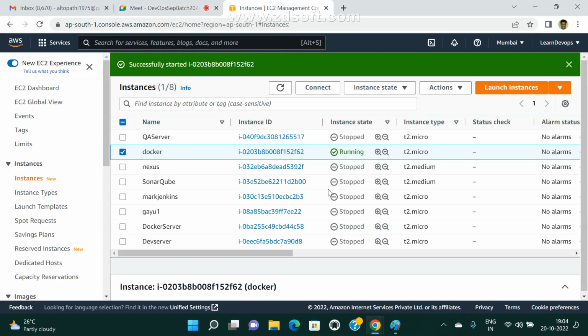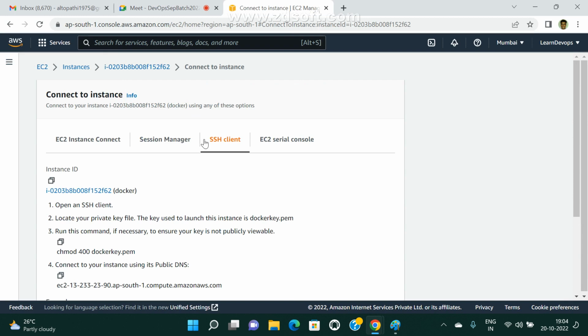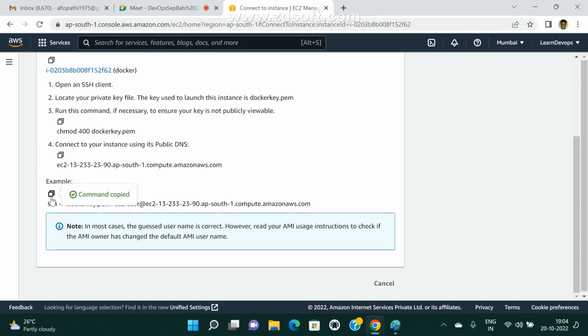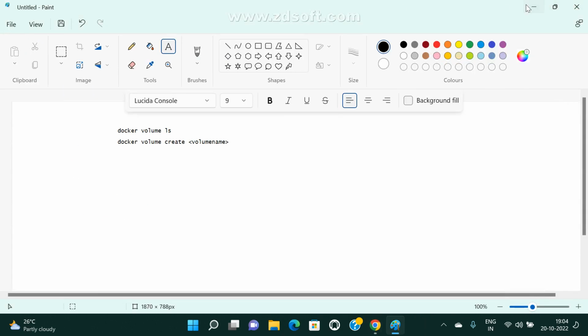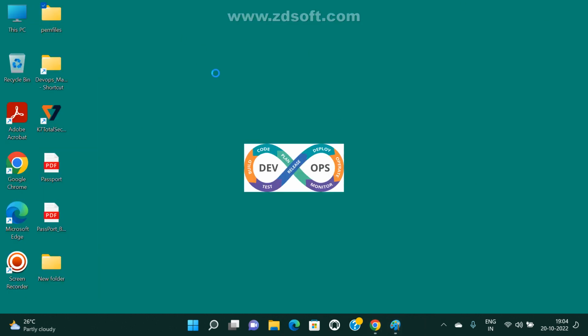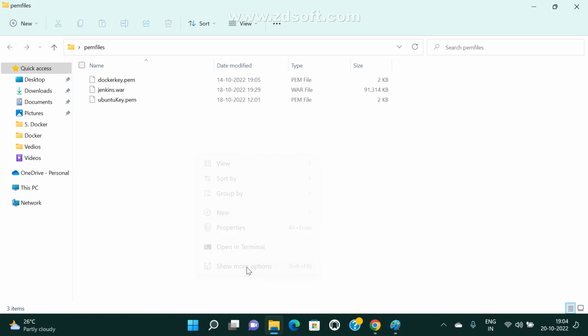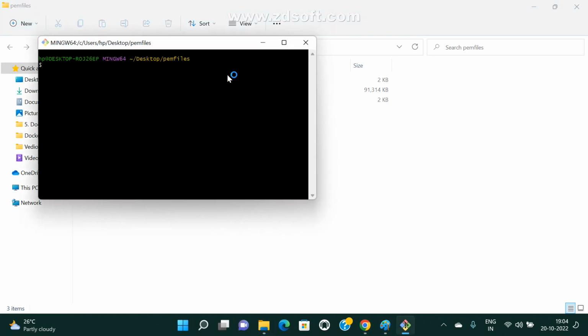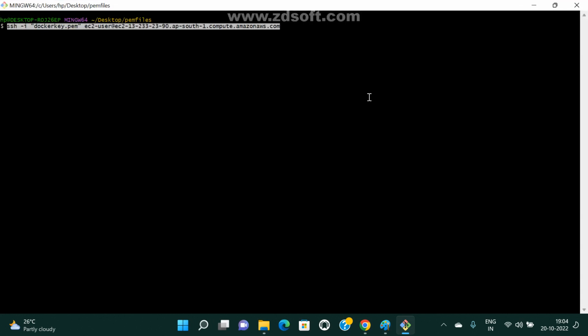Everyone already knows how to create containers, and how to start and connect to them. Now I want to attach my volume to a particular container. We'll see how to attach it and how to create containers. First let me connect to my instance. Any doubts from yesterday's class, like how to write a Dockerfile?